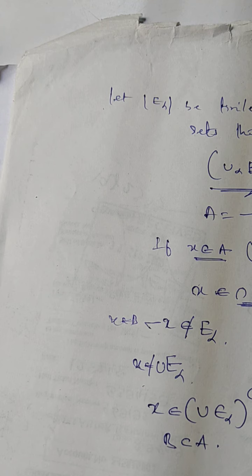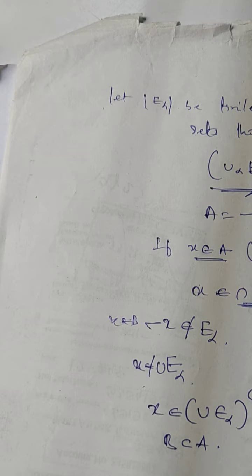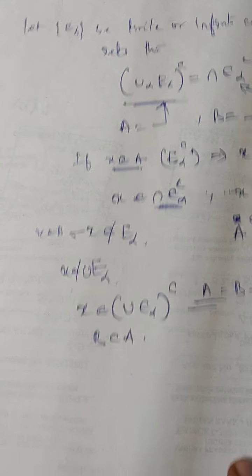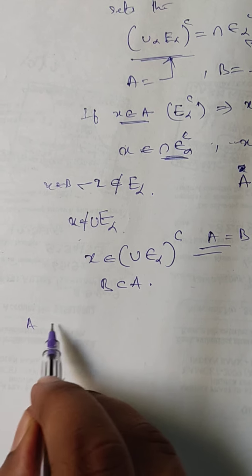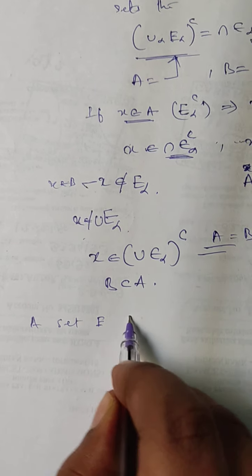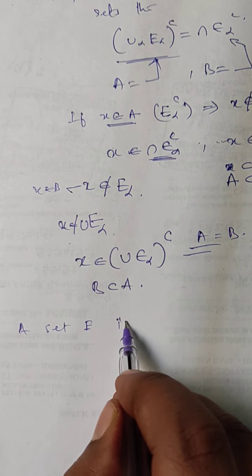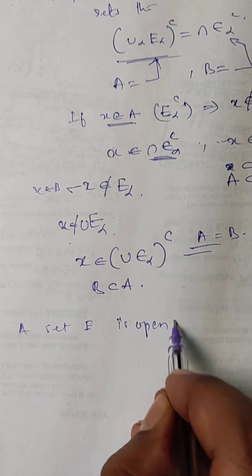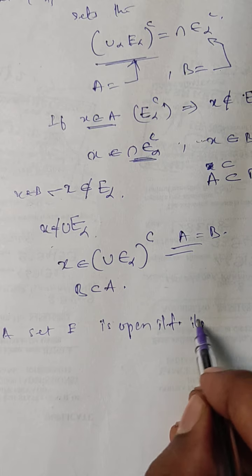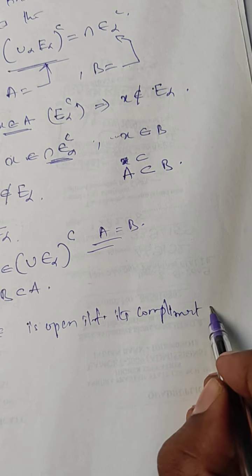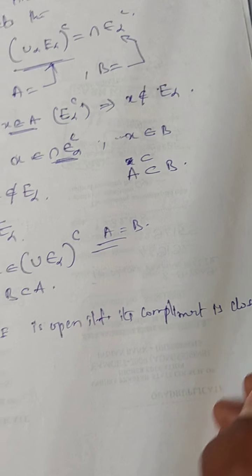All right. The next theorem is that a set E is open if and only if its complement is closed.